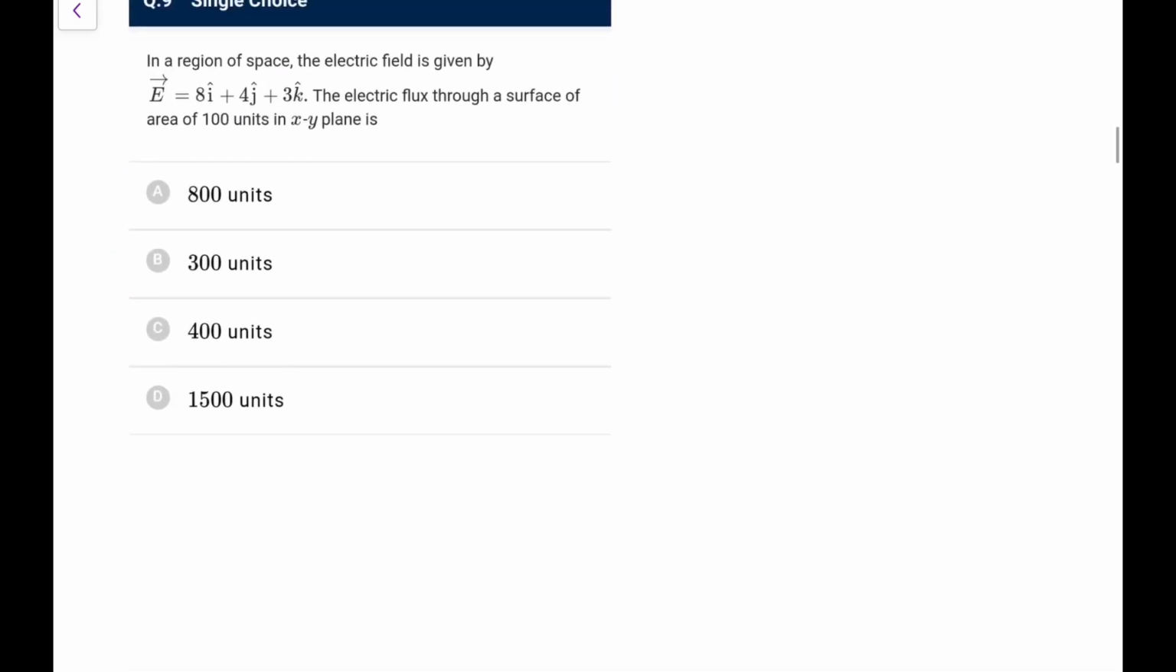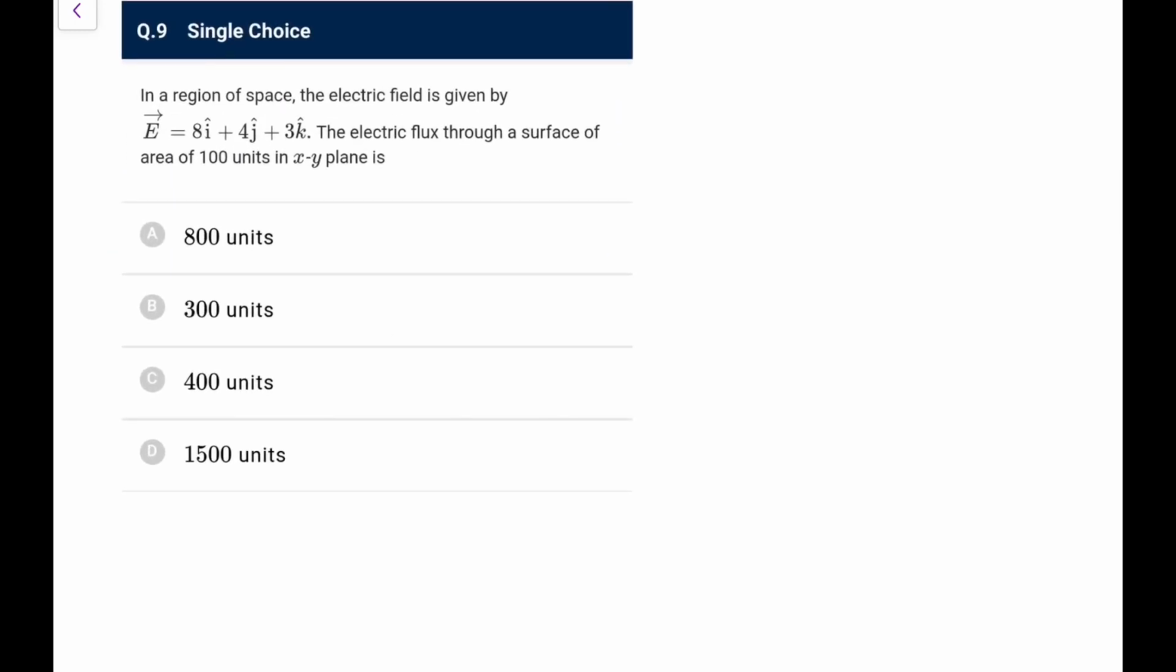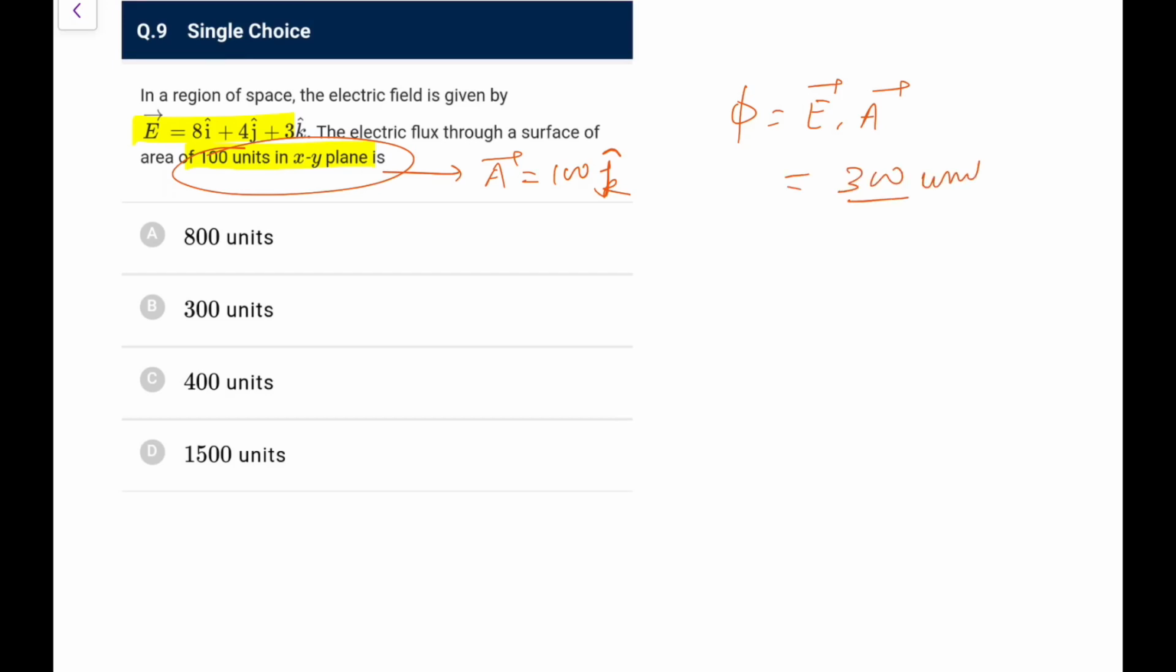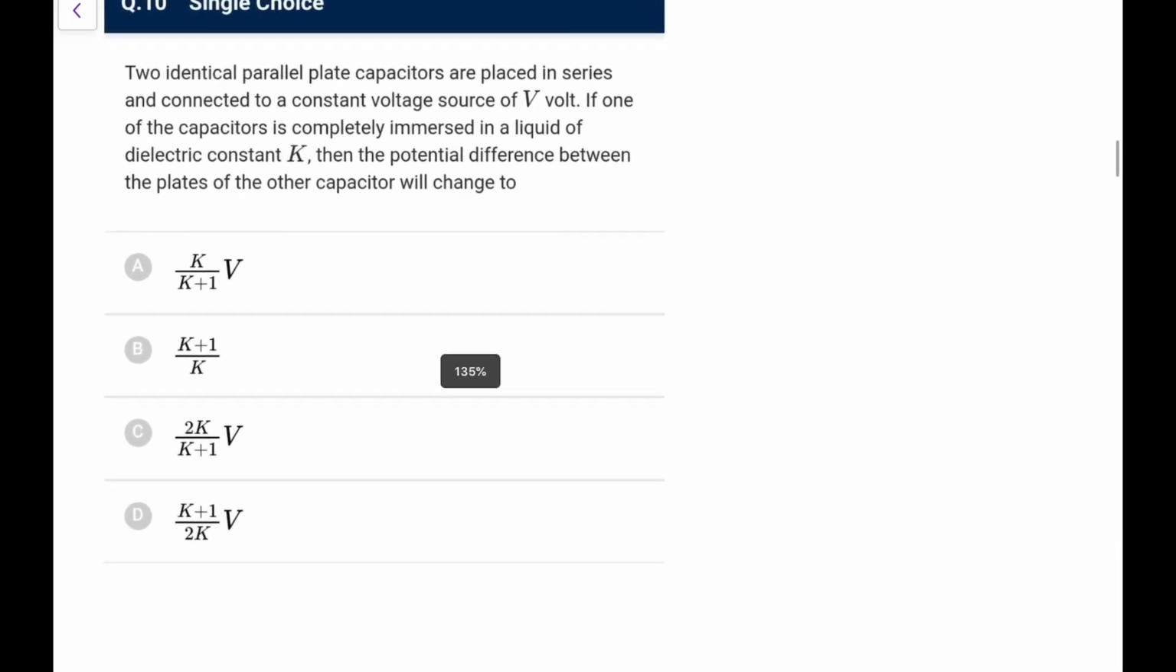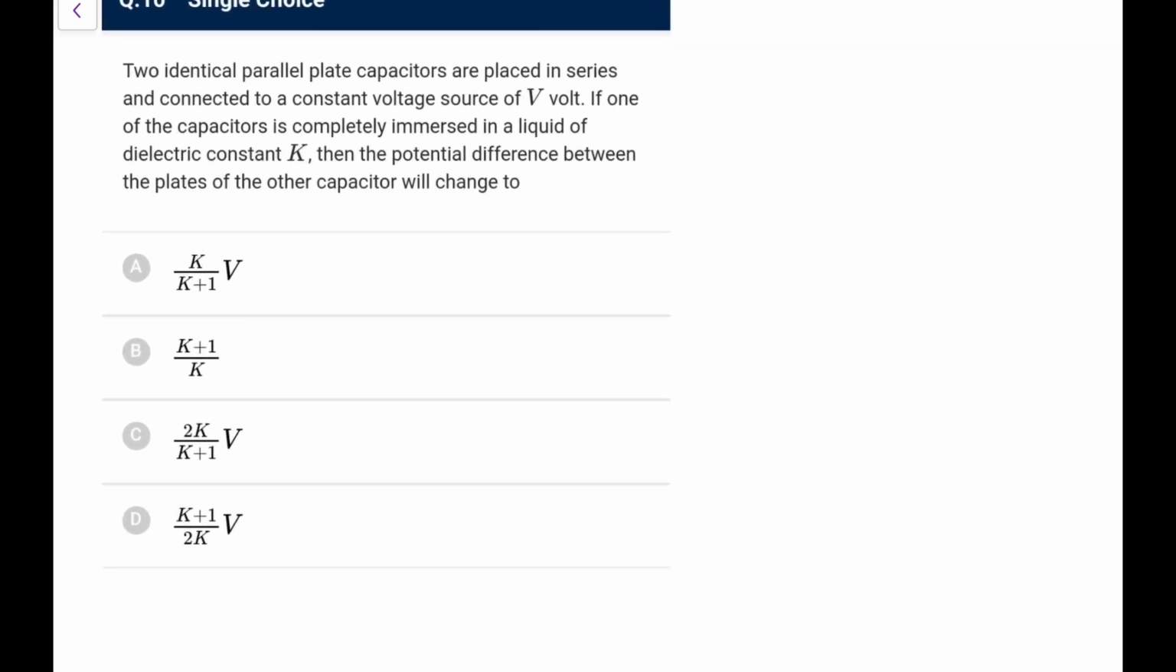Next, in the region of space, the electric field is given by this: the electric flux through a surface of area 100 units in the xy plane. If area is in the xy plane, that means the area vector I can write as 100 units, xy plane, so it would be k cap. Area vector is normal to the surface, so flux is simply E dot A. So only the z component will be effective, so it would be 300 units in this particular case. Go for option B.